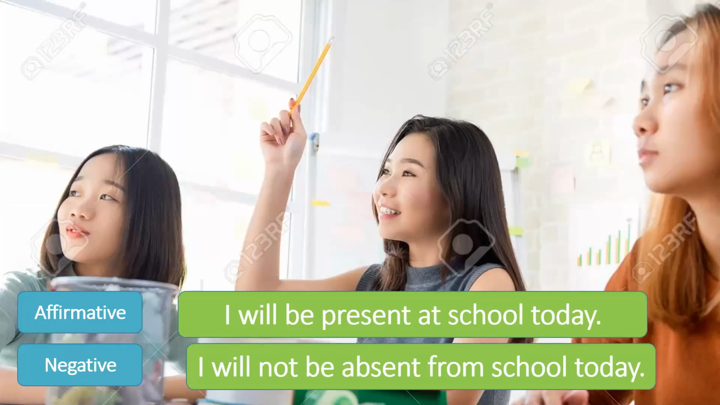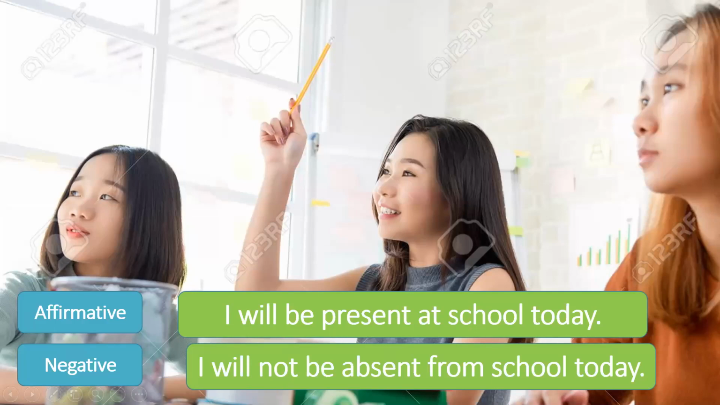I will be present at school today. I will be present at school today becomes I will not be absent from school today. So again, auxiliary verb will and we have the not here and present becomes absent. I will be present at school today. The meaning does not change.